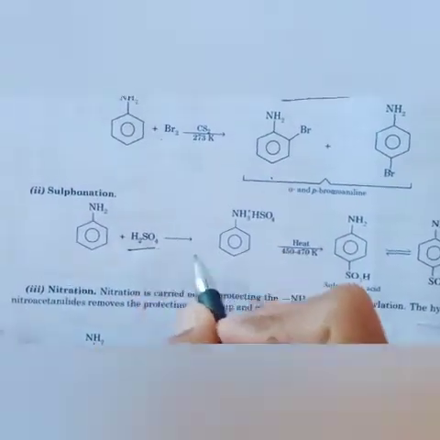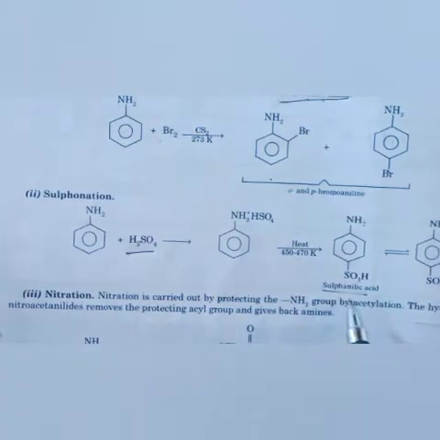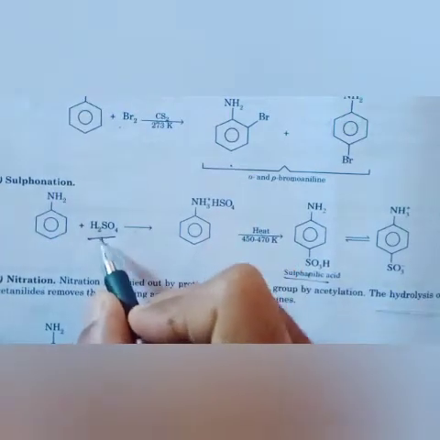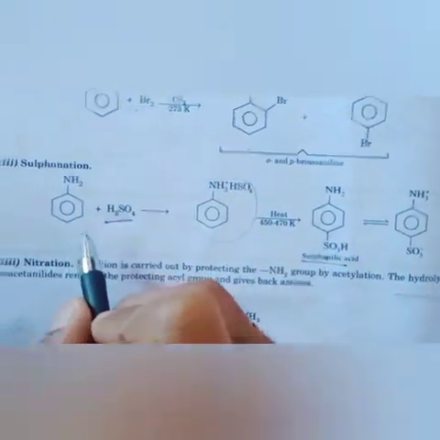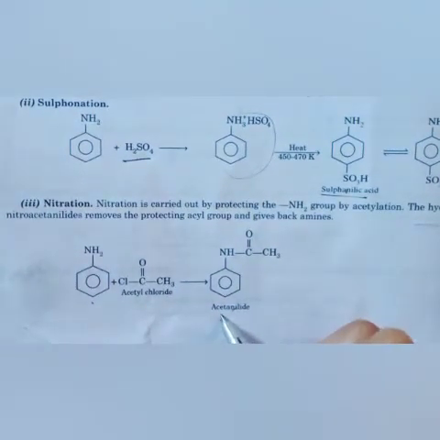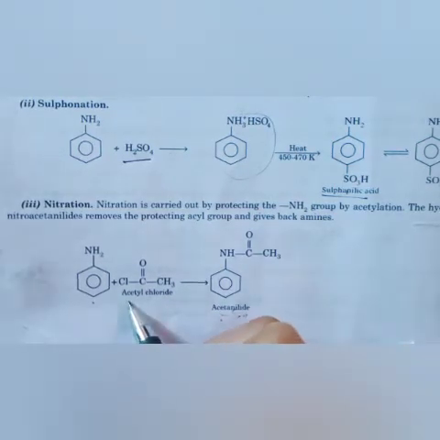Sulfonation: you will react with sulfuric acid and it will give you sulfanilic acid. By reacting with H2SO4, it will give sulfonic acid, and all the reactions will be with aniline. Nitration: first aniline is converted to acetanilide by reacting with acetyl chloride.